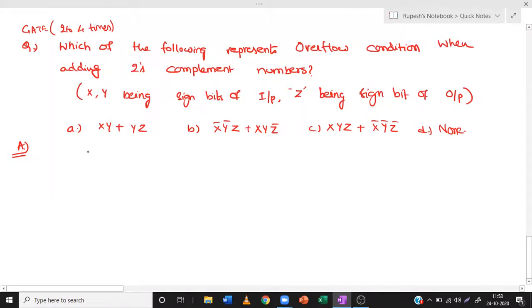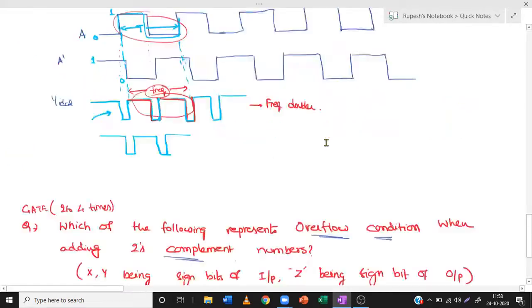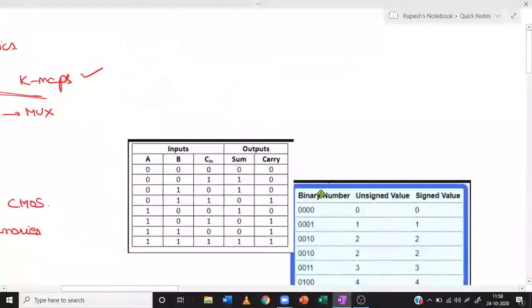For solving this question, first of all, we have to understand the question. We have to understand what the overflow concept is, and we have to know what two's complement numbers are. So we are moving in this online series by knowing the concepts from the question. So this question is there. Now we are going to study about the concept. Now let us bring this table into the picture.